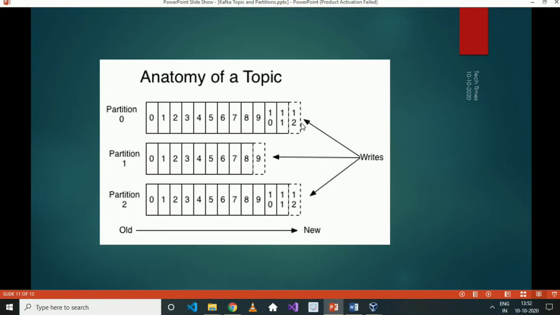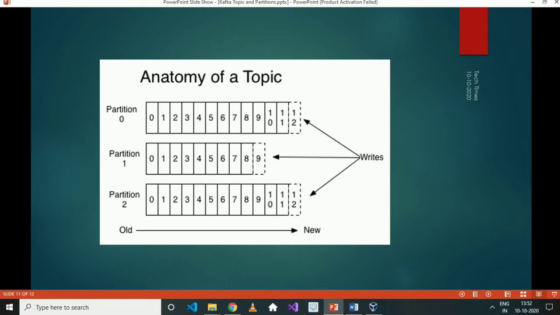Now there are some partition trade-offs as well. It's not like we can increase the number of partitions, it will increase parallelism and give more benefits. There are some drawbacks of giving more partitions for a topic. The first drawback is that it increases the overhead on Zookeeper, because Zookeeper maintains the metadata of the whole cluster. If we increase the number of partitions for each topic, it increases the overhead on Zookeeper. This can be resolved by increasing the capacity of Zookeeper as well. So that is one drawback.